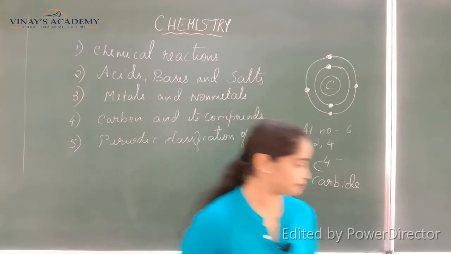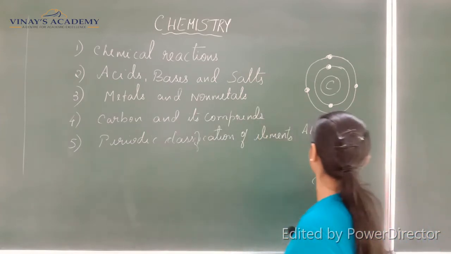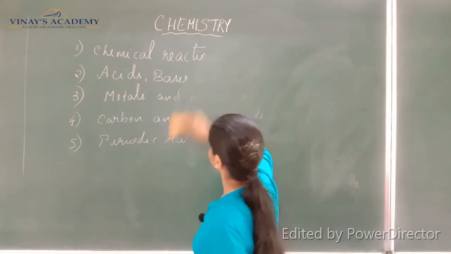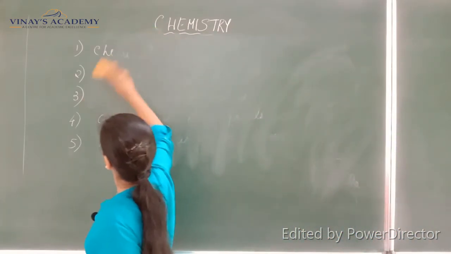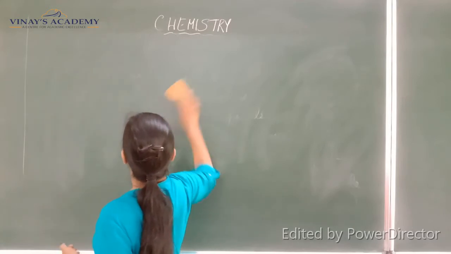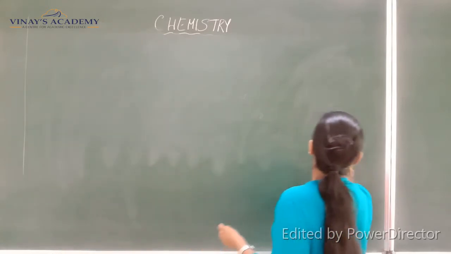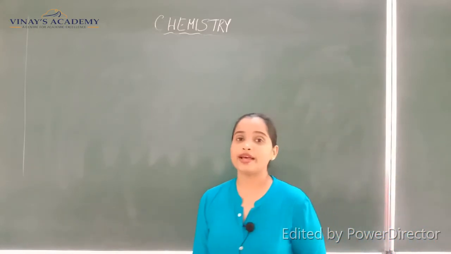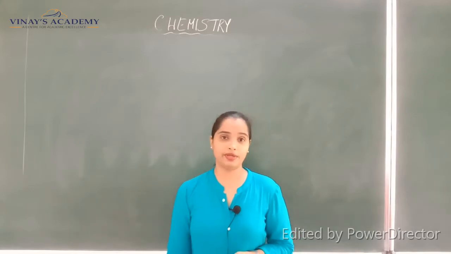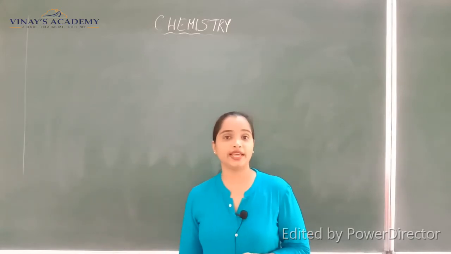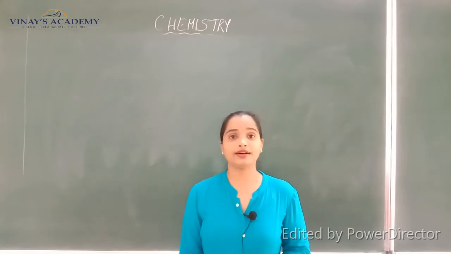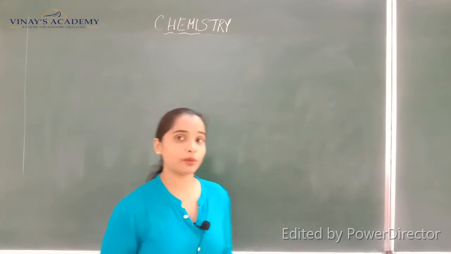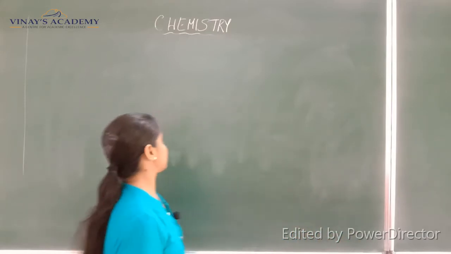Alright, let us begin. As I already mentioned about the periodic table, the first 20 elements, let me write them here so that you can recall what you have studied. Let me write the atomic number first and then the elements.